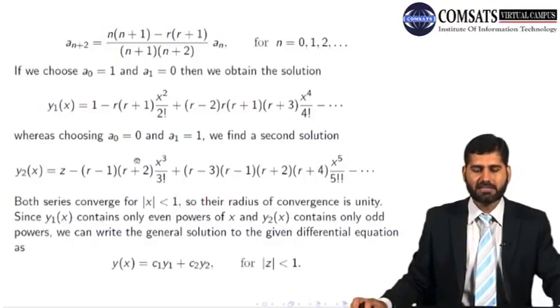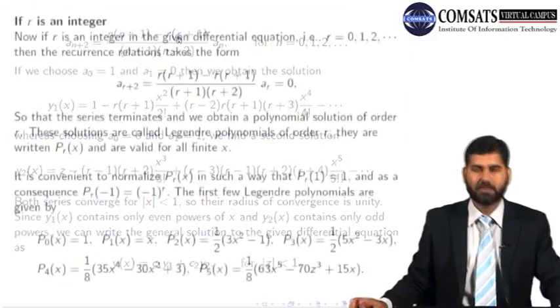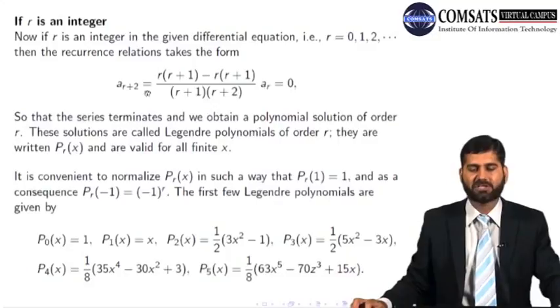Now, as we said, r is a parameter here. r can take on any value. So let's discuss the case when r is an integer. If r is an integer in the given differential equation, that is, r can be 0, 1, 2, 3, 4, 5, then the recurrence relation takes this form, because r is an integer, n is also an integer. So if I write r in place of n, then the coefficient a(r+2) will be equal to 0. It means that the series terminates and we obtain a polynomial solution of order r.